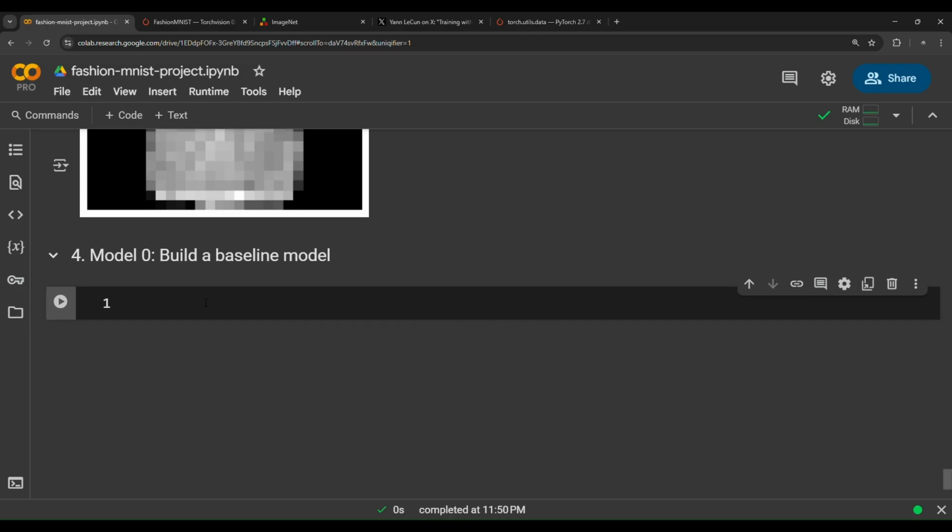So how to create a model in PyTorch? To create a model in PyTorch, firstly, we need to create a class, and then we're going to name this class. You can name it whatever you want, but there is one condition: you have to use Pascal case as the naming convention for classes, because OOP, object-oriented programming, uses Pascal case as the standard naming convention.